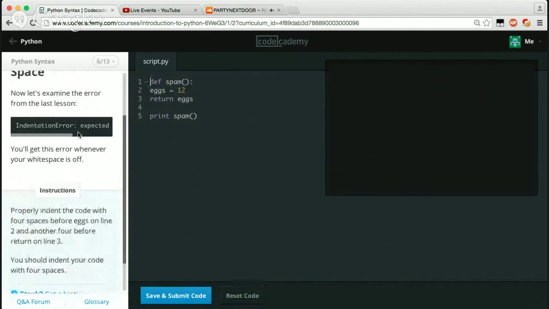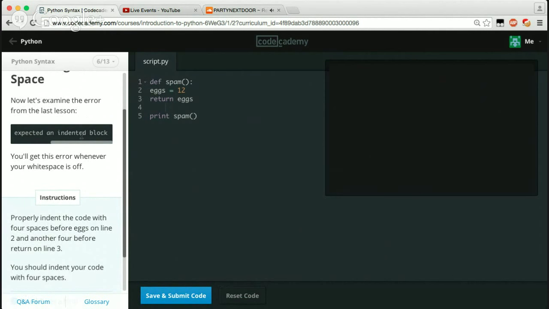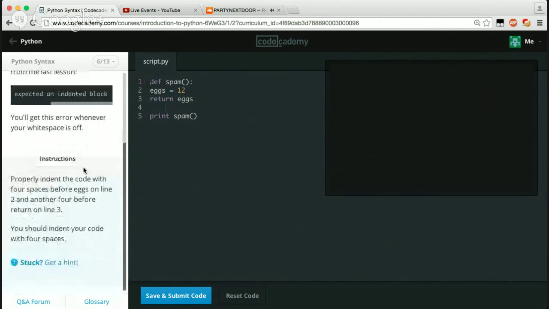Now let's examine the error from the last lesson. Indentation error. Expected an indented block. You'll get this error whenever your whitespace is off. Properly indent the code with 4 spaces before eggs on line 2 and another 4 before return on line 3. So line 2, there should be 1, 2, 3, 4. And then another line, 1, 2, 3, 4.